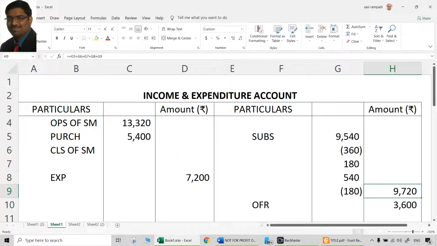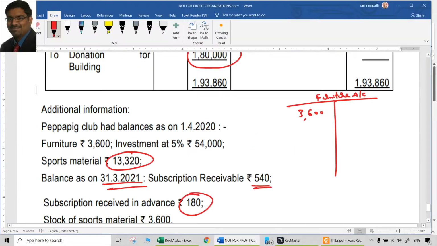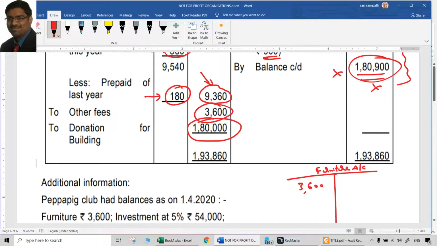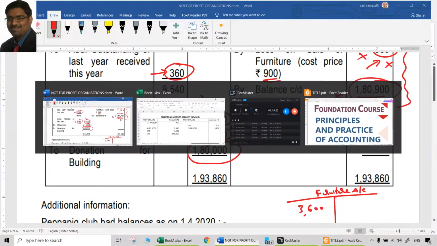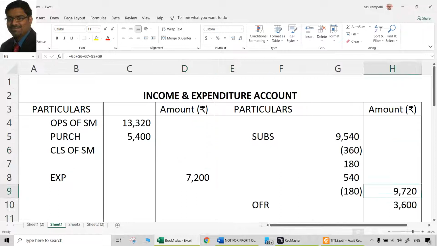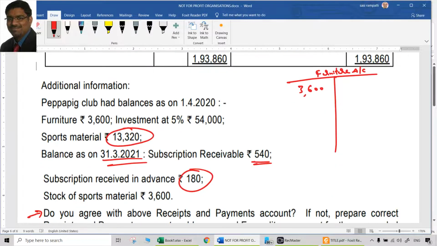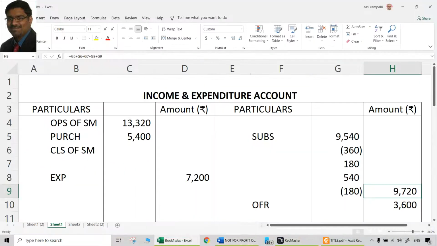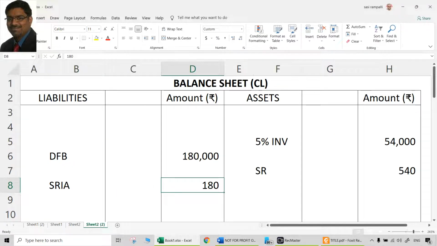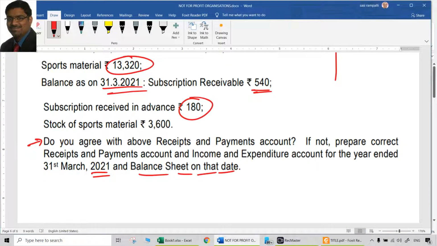That is correct. 9,720. So subscriptions received as taken in the receipts and payments account is wrong. So we rectified that also. So it is not 9,360. It is 9,540. Because there is 180 which is received in this year, though it is not related to this year. So that is the adjustment for 180. And already we showed that on the liability side of the balance sheet. That is done.